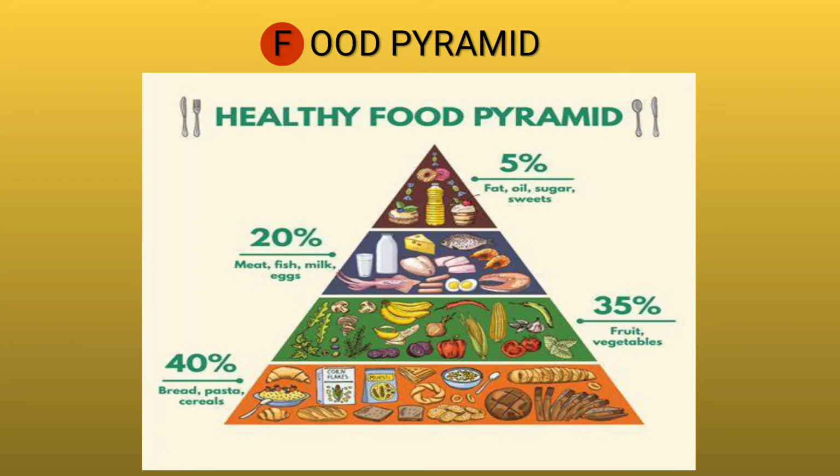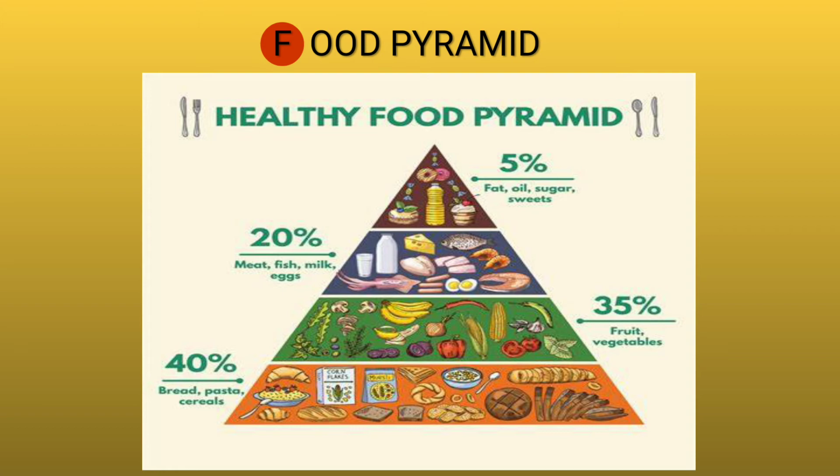Now here are the percentages. 100% is there, right? In the exam also, 100% means you are getting all the marks. Our food also should be 100%, but not only one component should be 100%. How much percentage do we have to take of the various components? The majority is carbohydrates: 40% carbohydrates, bread, pasta, cereals. 35%, a little less than carbohydrates, fruits and vegetables. 20% meat, fish, milk, eggs, and 5% fat, oil, sugar.